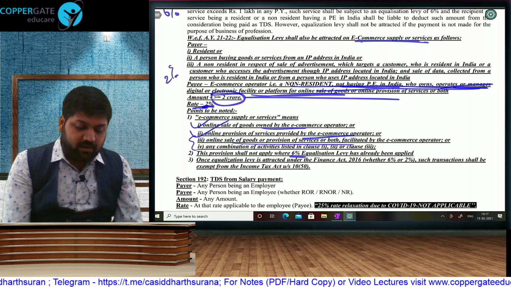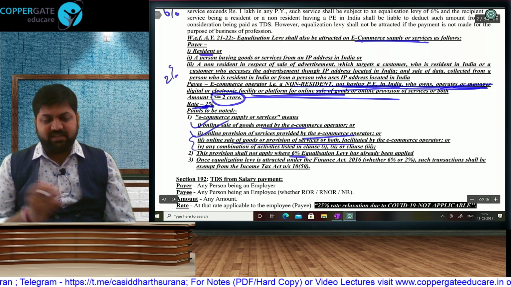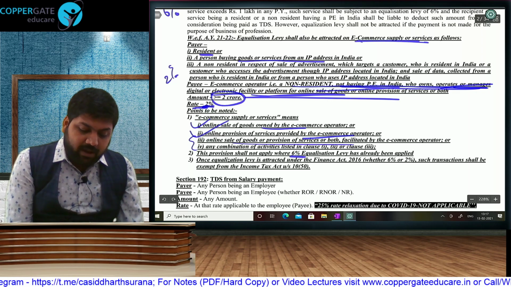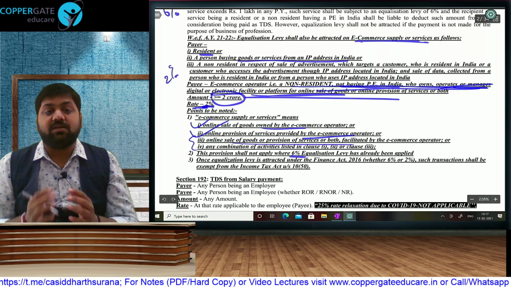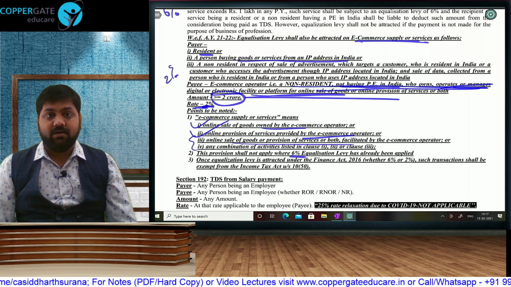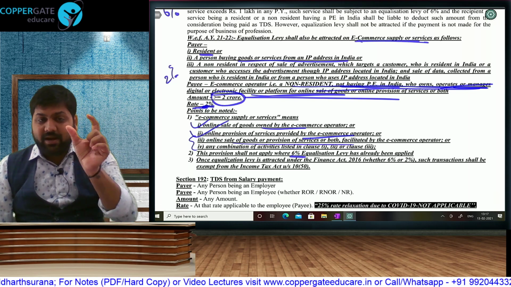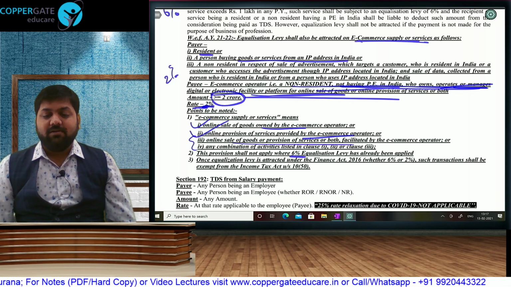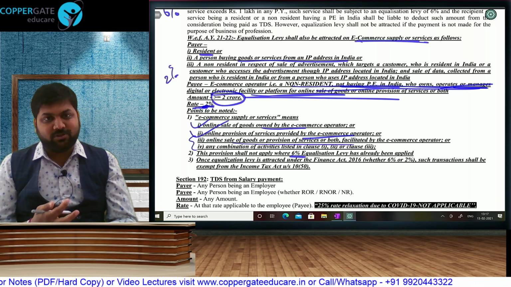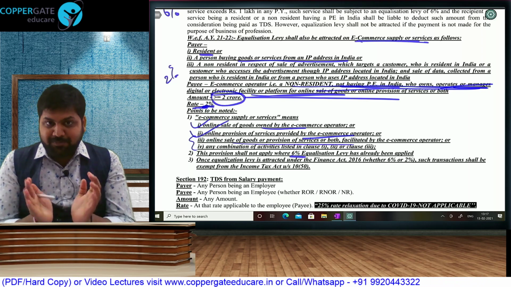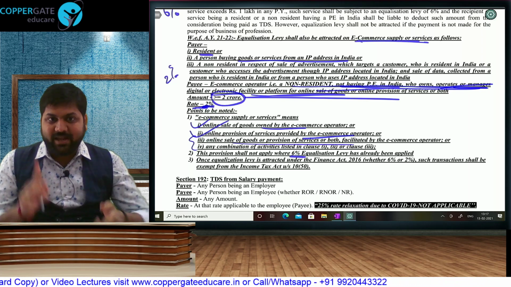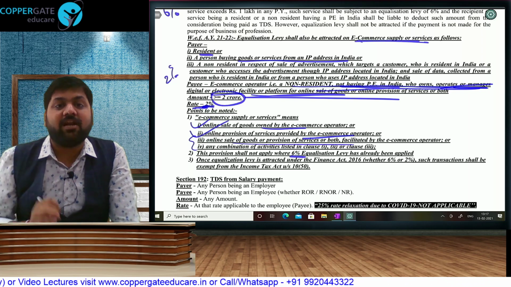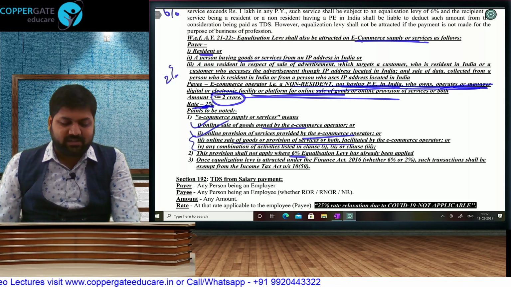And who is the payer? The payer will be a resident, obviously, or a person buying goods from an IP address in India. Supposing a non-resident comes to a picnic in India, and from India you are accessing the Amazon website. So you are also non-resident, Amazon is also non-resident. But the IP address, that means you are accessing the internet from India, then that will also attract equalization levy.